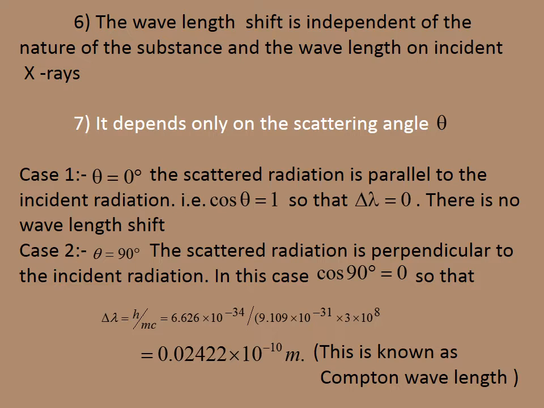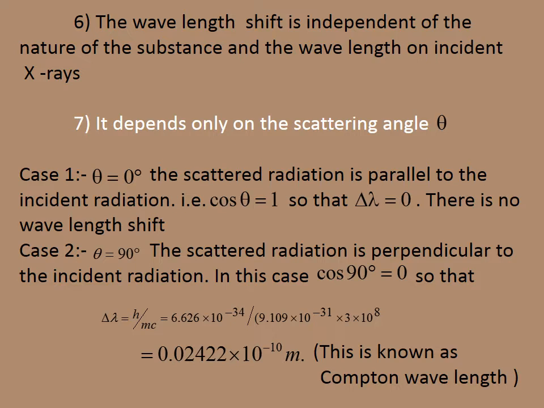If you consider theta equal to 90, the scattered radiation is perpendicular to the incident radiation. In this case, cos 90 will be equal to 0, so delta lambda will be equal to h by mc. You substitute the values of h, m and c, where m is the mass of the electron, h is the Planck's constant and c is the velocity of light.